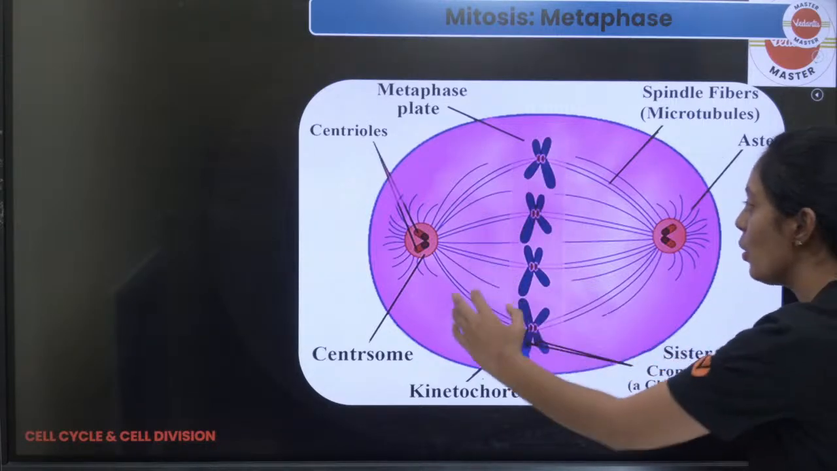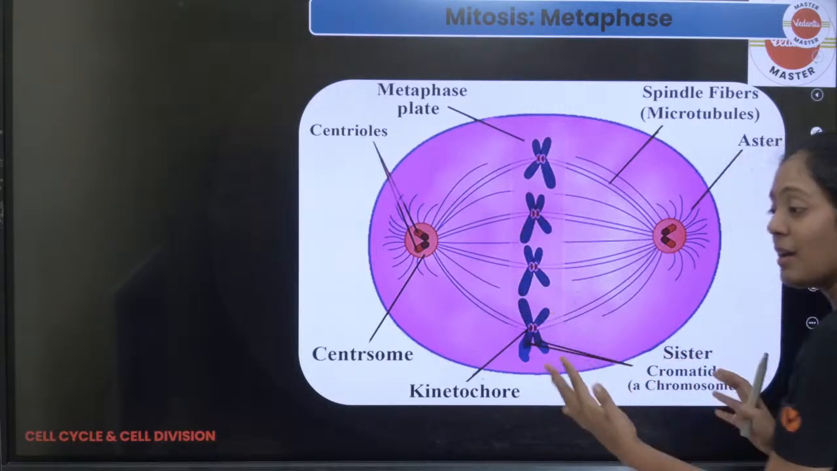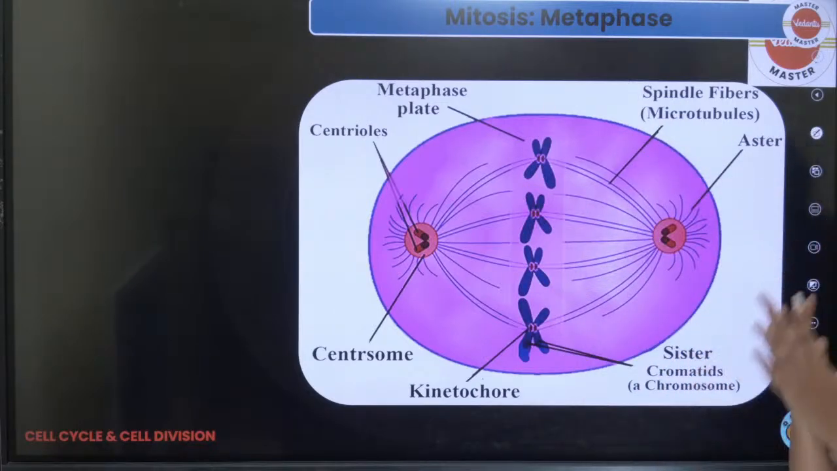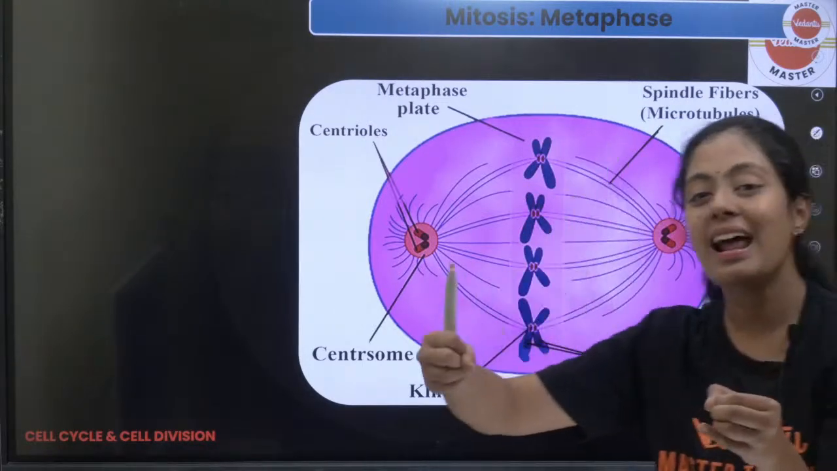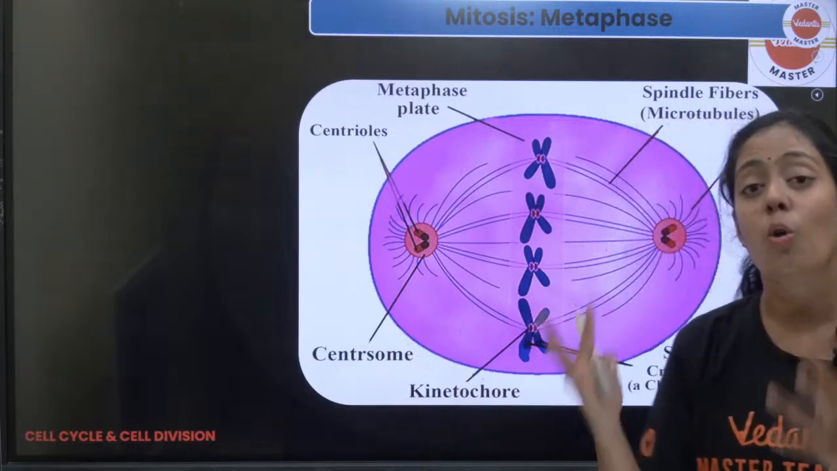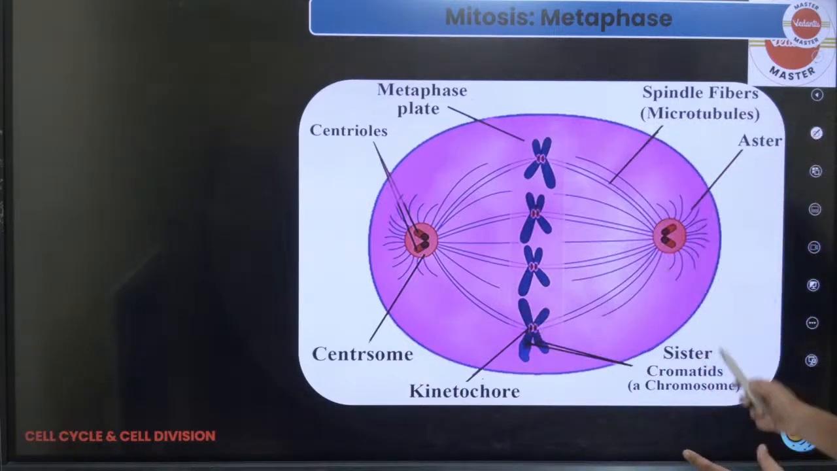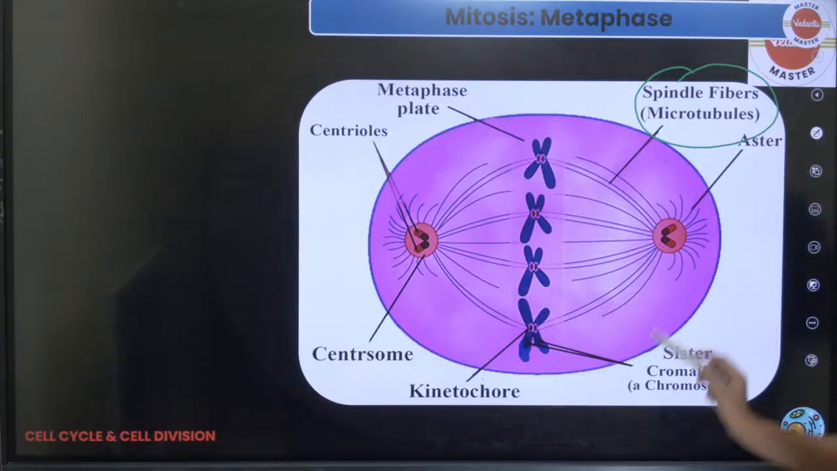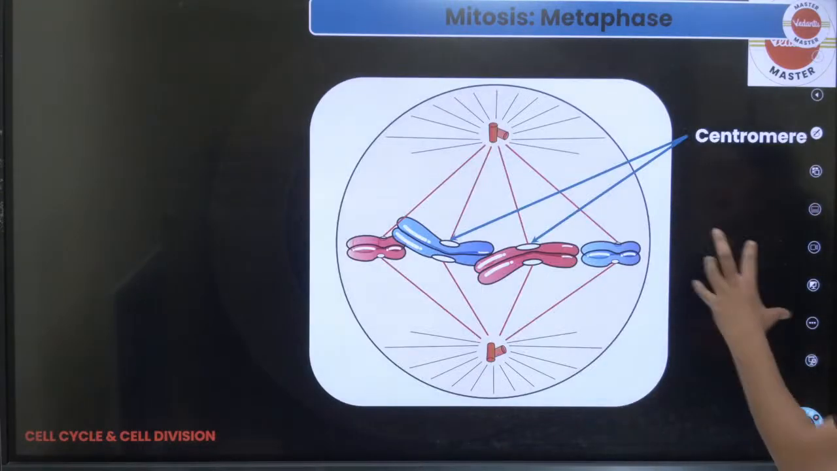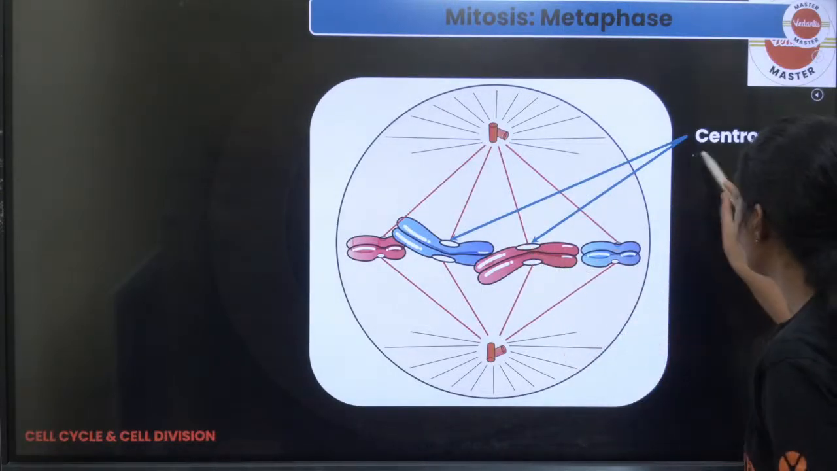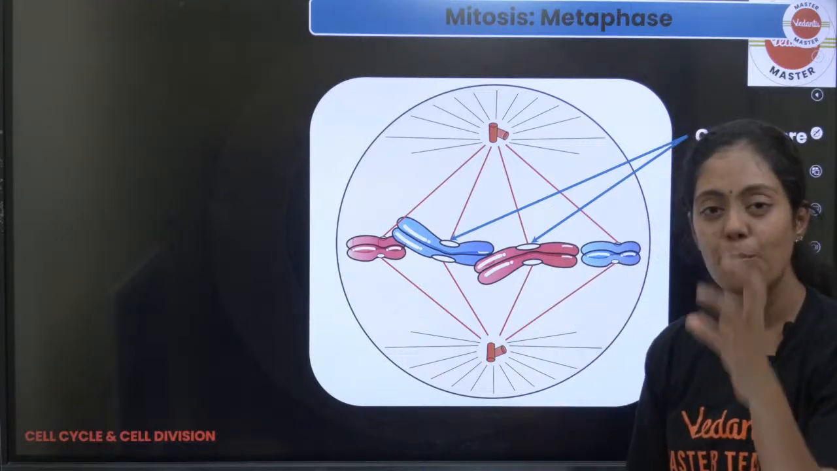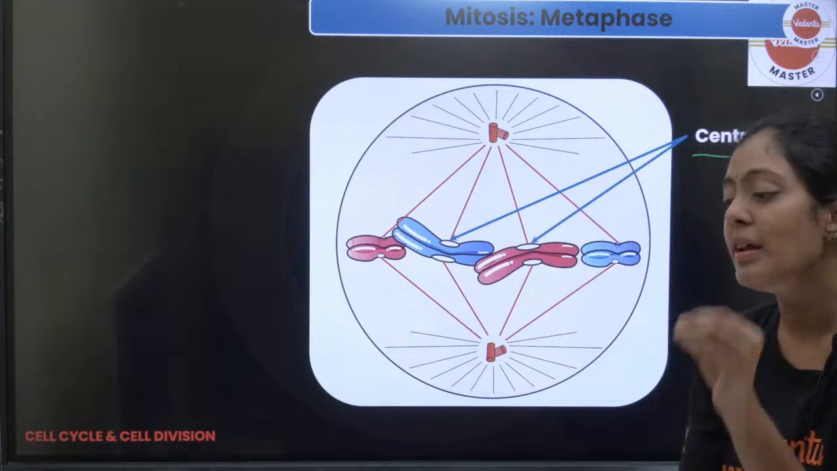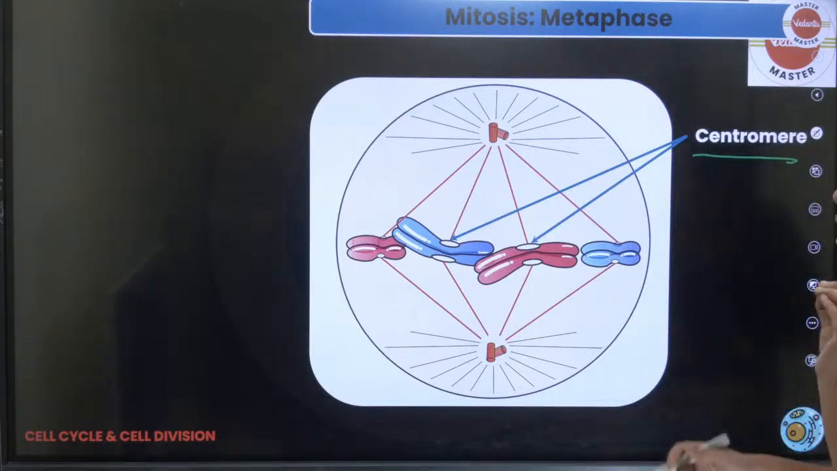You know that the centrioles are there and they will produce spindle fibers. They will arrange the chromosomes exactly at the center of the cell with the help of the kinetochore interacting with your spindle fibers. A very important point. The spindle fibers are made up of microtubules, which I already discussed. So this is your metaphase. You have the centromere, the protein on the centromere is the kinetochore. The kinetochore interacts with the spindle fiber. That is very, very important to understand.